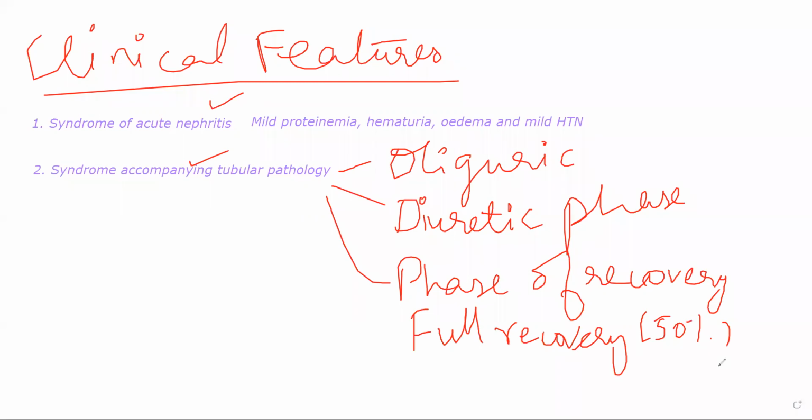Now it does not mean that the other 50% will die then and there, but they will eventually die if their tubules are not recovering properly. That is the second type of syndrome that you will see. Third one will be prerenal syndrome.